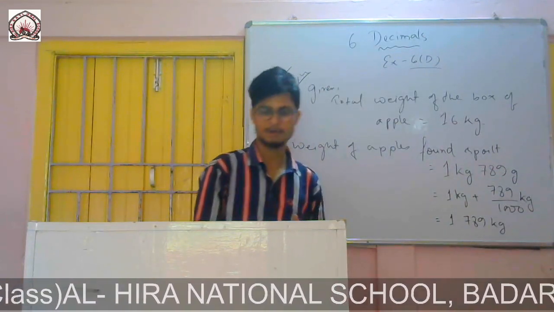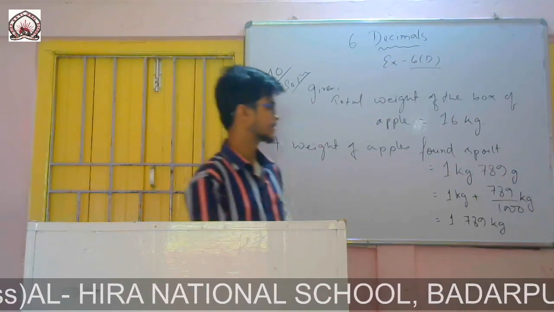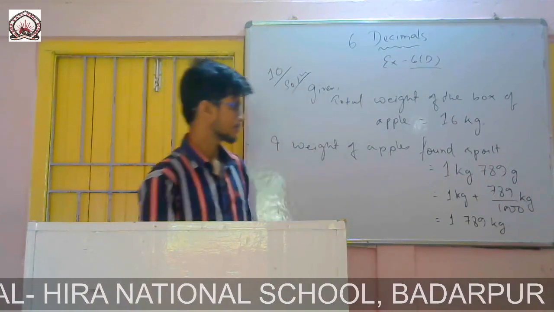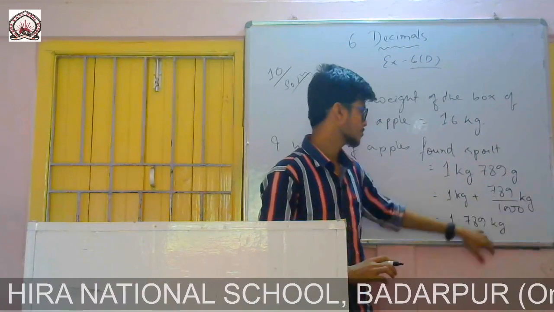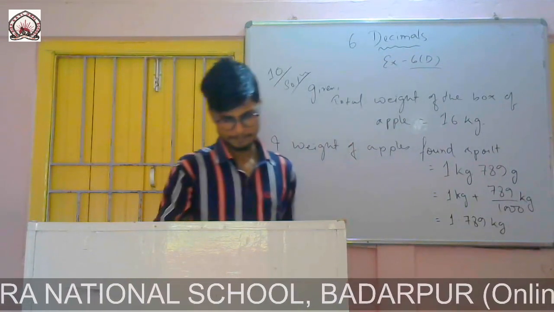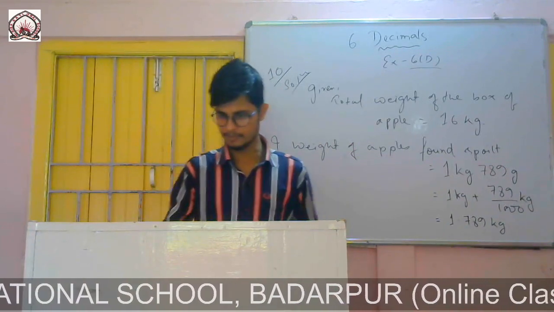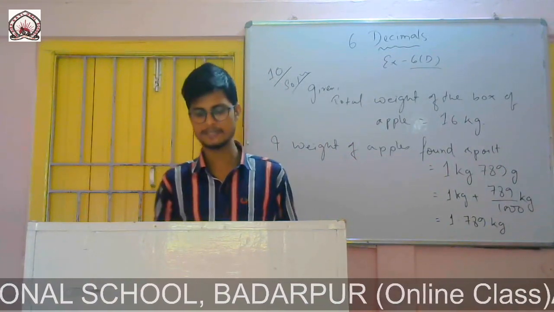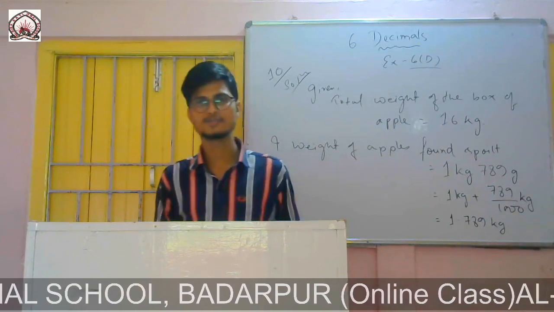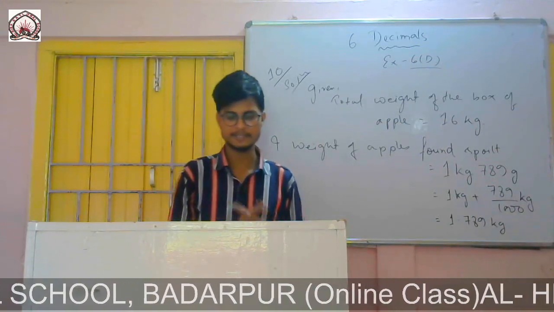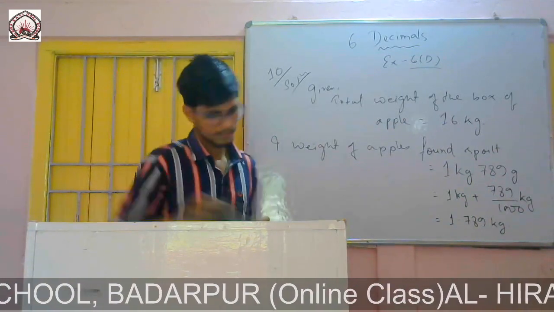So first of all, I converted this into kg. Weight of apple found spoiled is 1 kg and 789 gram, so I simply divided it by 1000 so that I can convert it into kg. Now next part, it is given 10 kg and 56 gram were consumed. So 10 kg and 56 gram of apples were consumed.